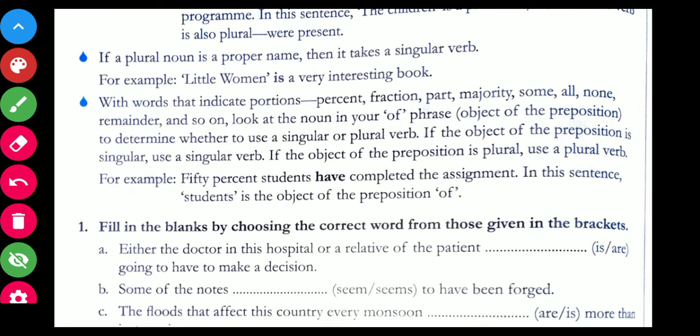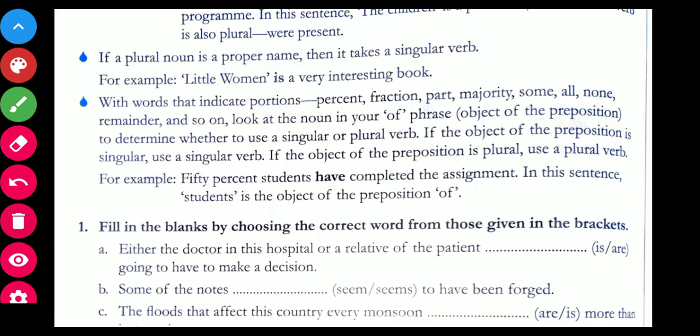Better to see the example. 50% students have completed the assignment. In this sentence, students is the object of the preposition of. Okay? Otherwise, we can say 50% of the students. So instead of saying 50% students, that is why we have a have over here. Okay, that means plural verb.